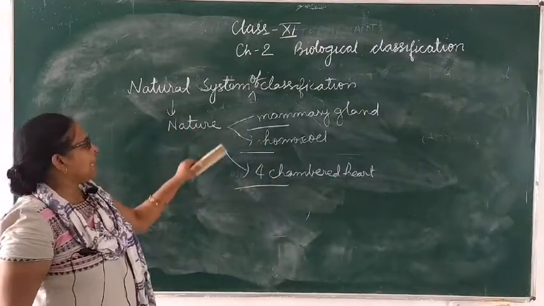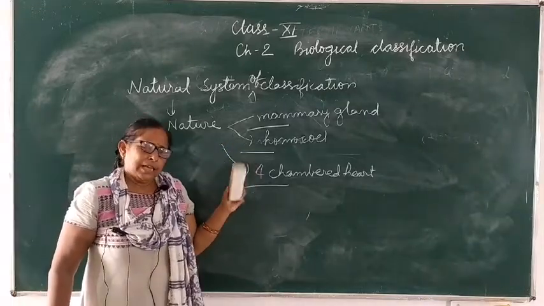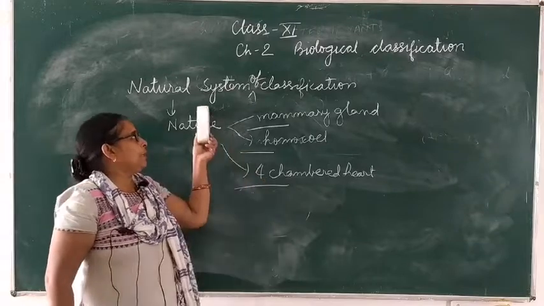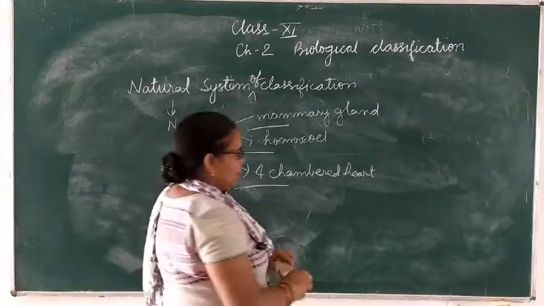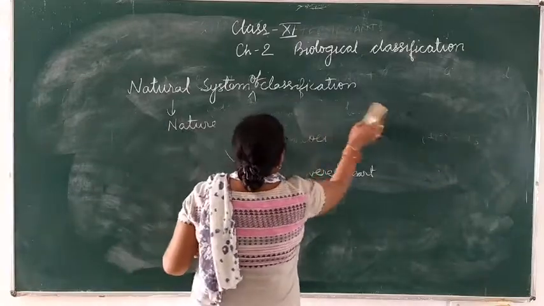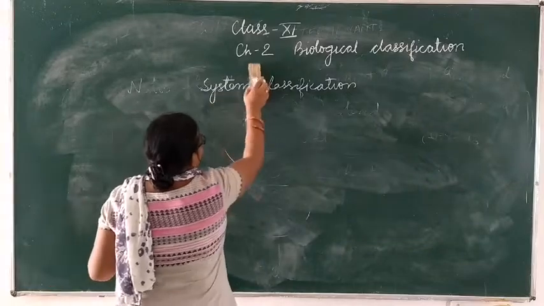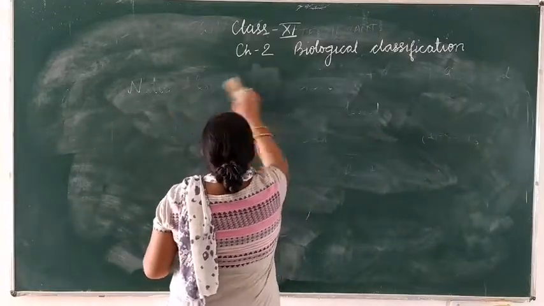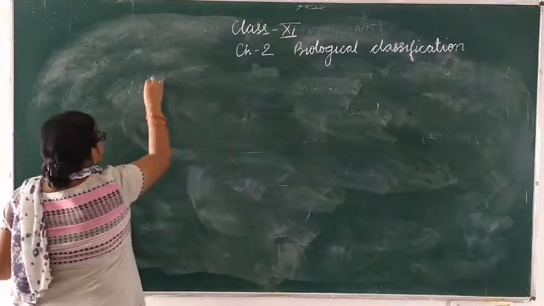So all these occur inside the body naturally. So we call this the natural system of classification. Now next is the artificial system of classification.